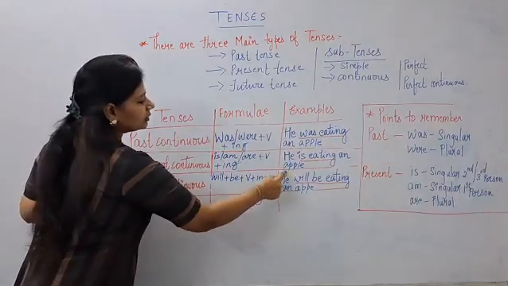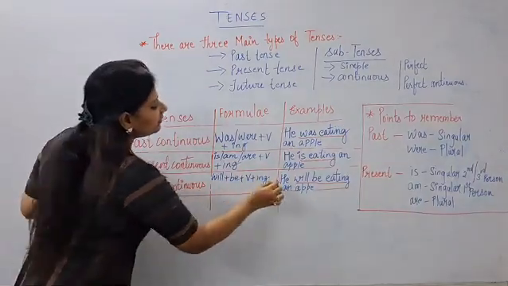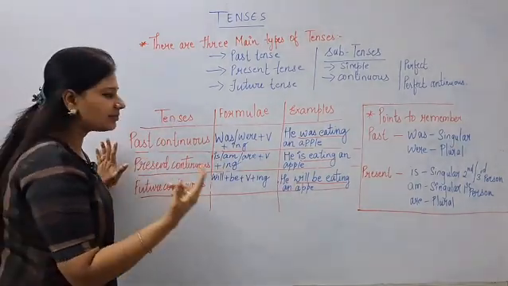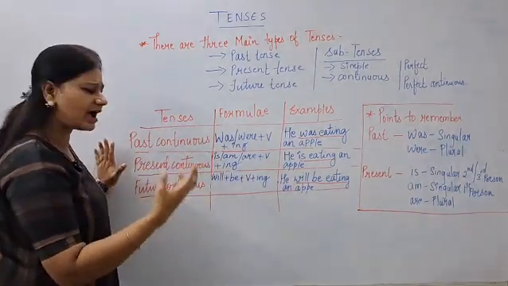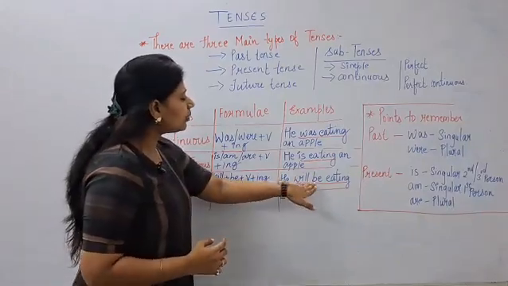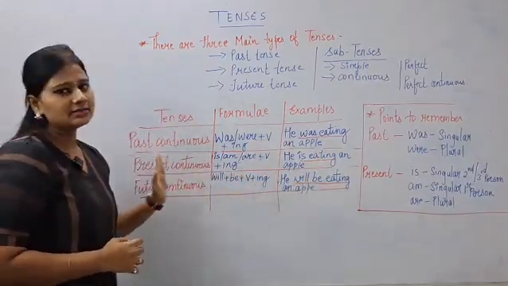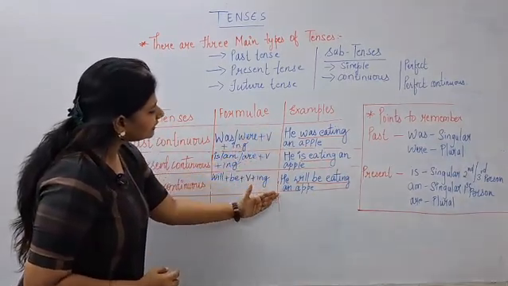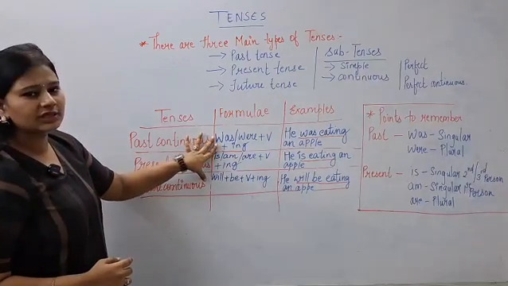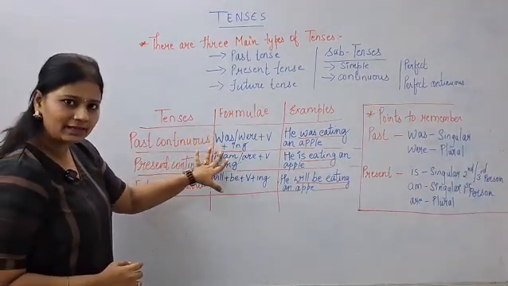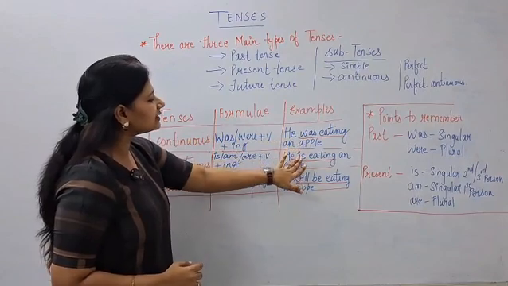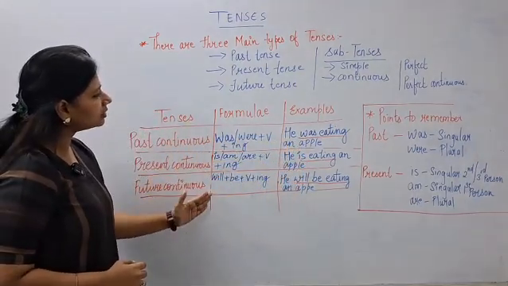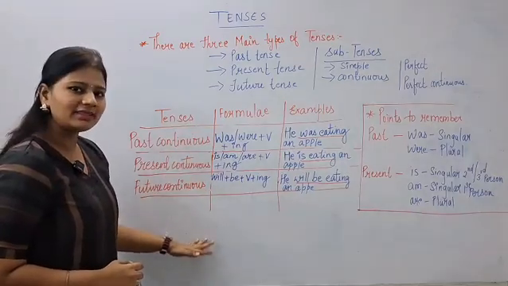Now students, you have to remember here, even if the subject is changing, whether it is she, they, he, I, whatever, the verb is going to remain the same. So you can see a difference in all the three sentences. If you are using the given formulas properly, only then can you change these examples perfectly. So this is the best way to learn the tenses. Okay, thank you.